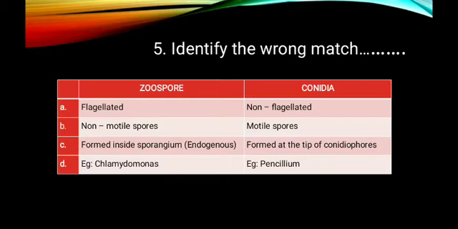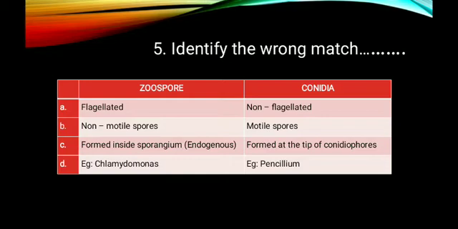So they are asking for the wrong match. Option B: zoospores non-motile spores. Is it true? Exactly wrong, because if the zoospores are flagellated, they should be motile spores, and conidia are non-flagellated, so they should be non-motile. Here it is given wrongly, so this is the correct answer, because this is a wrong match. So option B itself is the answer.